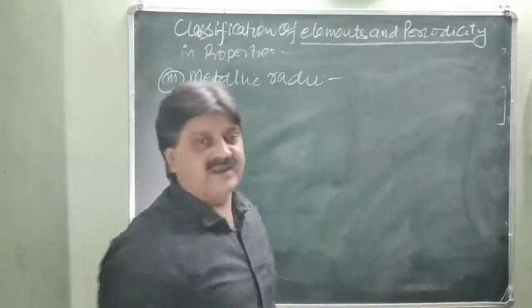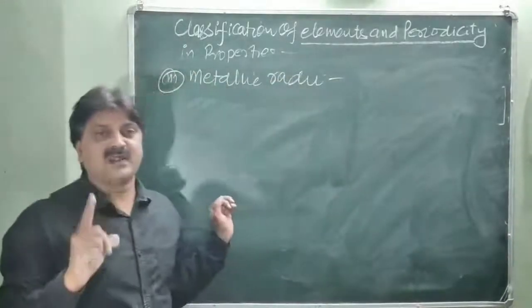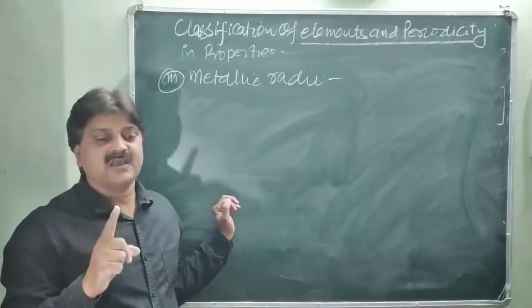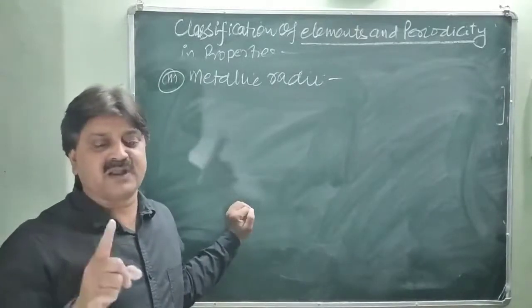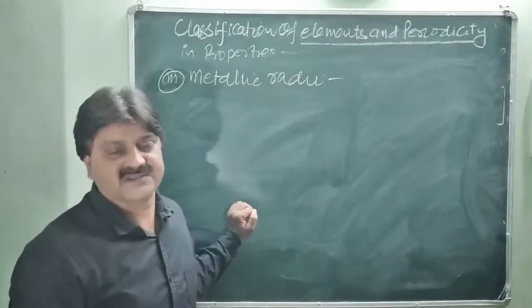Metallic radii. What is metallic radii? Actually, it is defined as one half the intermolecular distance separating the metal ions in the metallic crystals.